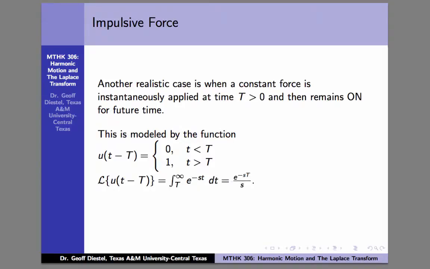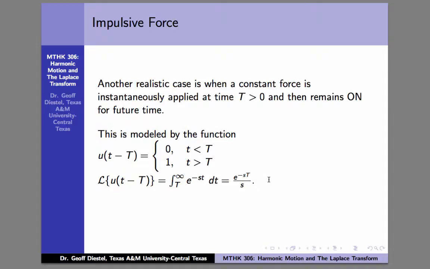But the point is, you can compute the Laplace transform of this function very easily, because when you plug this function in, you split the integral into, instead of 0 to infinity, you go from 0 to capital T, and in that case, this function is 0, so the integral doesn't give you anything, it's just 0. So all we get is the integral from capital T to infinity of e to the minus st. And again, simple calc problem, this is just e to the negative s capital T all over s. So that's the Laplace transform of this.